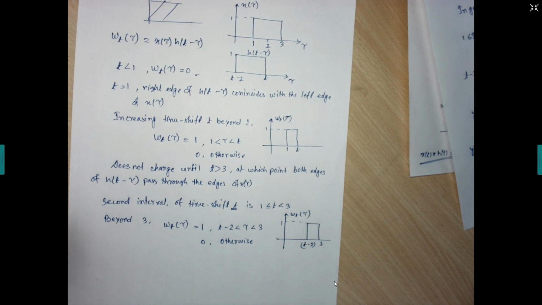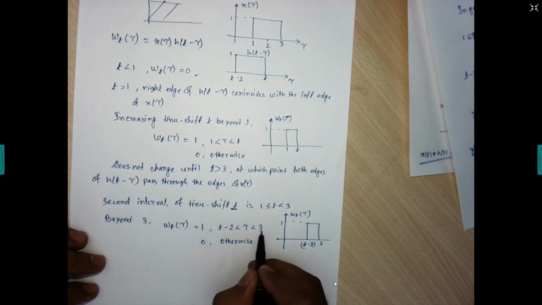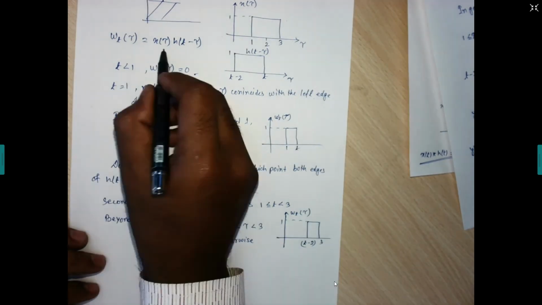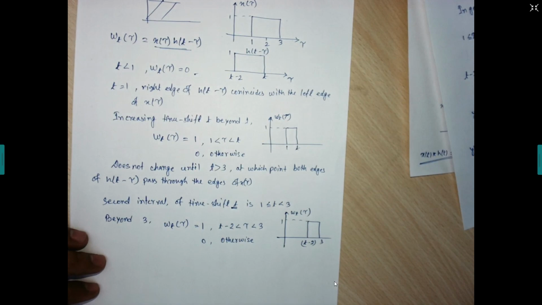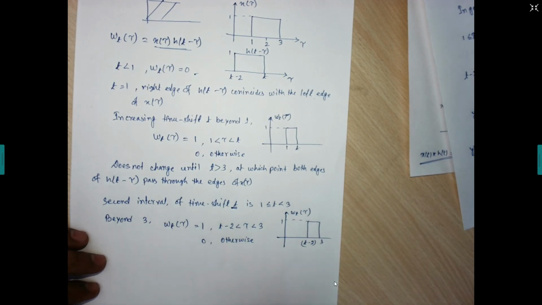Just try to understand. If we take t equals 5 over here, the time shift t equals 5, so our tau is within 3 only up to this edge. So we can take this multiplication as 1. But if you go beyond 5, then the change occurs. So the next interval where this w t tau will change is t greater than or equal to 5.